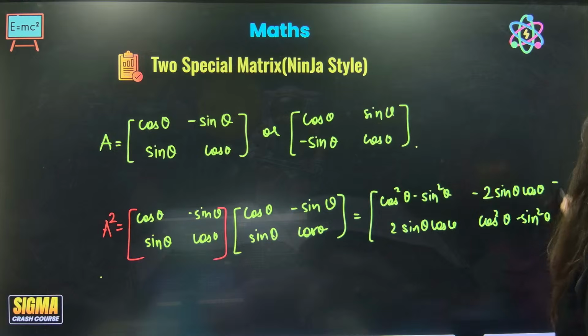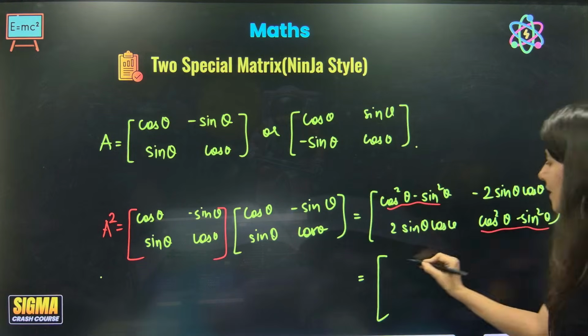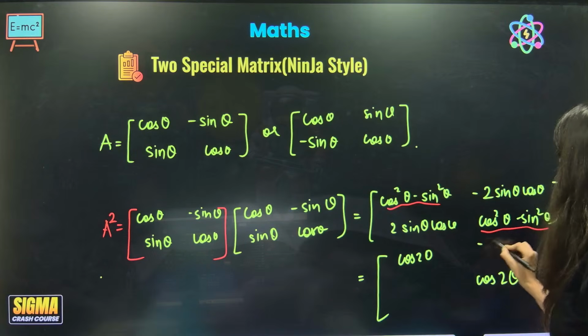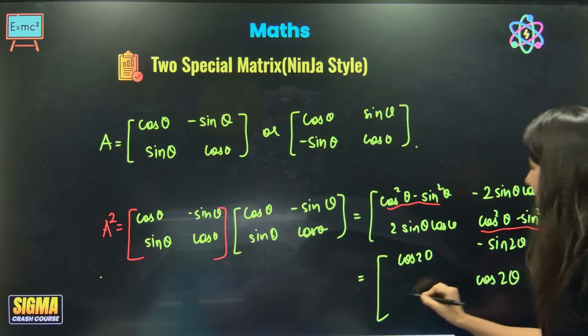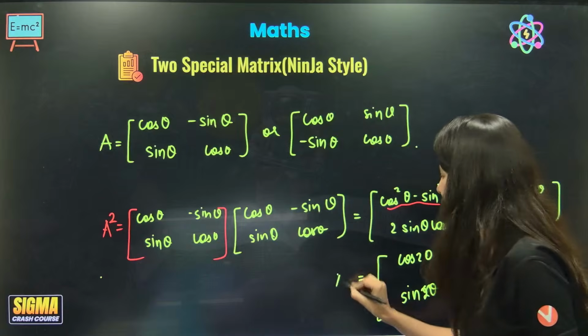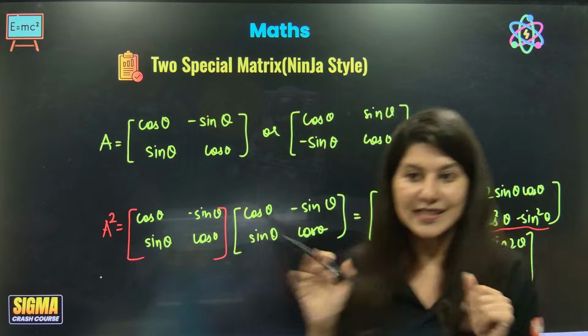Can you see it? How many of you can see it? This is cos square minus sine square, cos 2 theta. And 2 sine theta cos theta is sine 2 theta. This is A square. Alright, are you understanding my point?